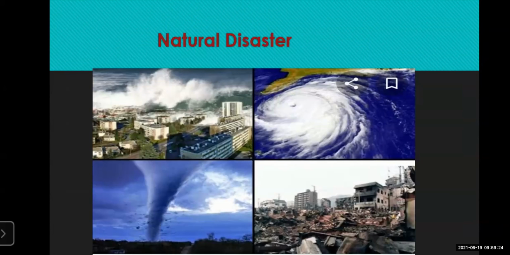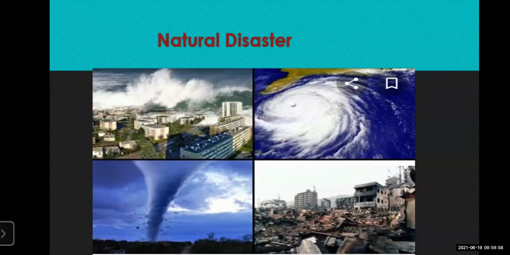That is the one important term which you can hear every now and then, and that is called as the natural disaster. You can see here on the screen the different types of photographs which are depicting the natural disaster. You can see the tornado over here. You can see the destruction which is created by the earthquake and the volcanic eruption. You can see the cyclone over here. You can see the tsunamis over here. So all together it is called as the natural disaster.